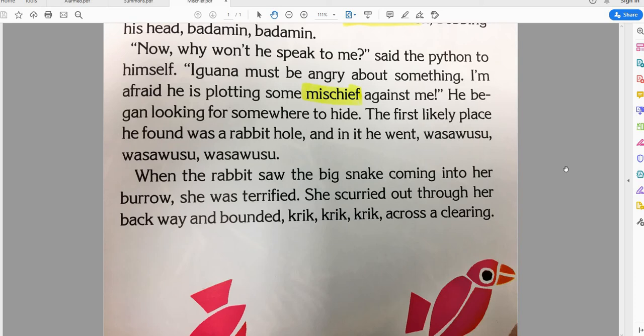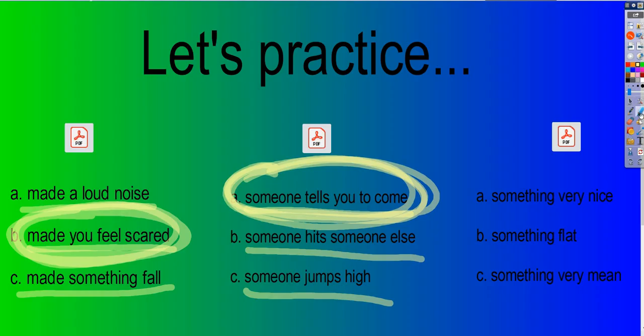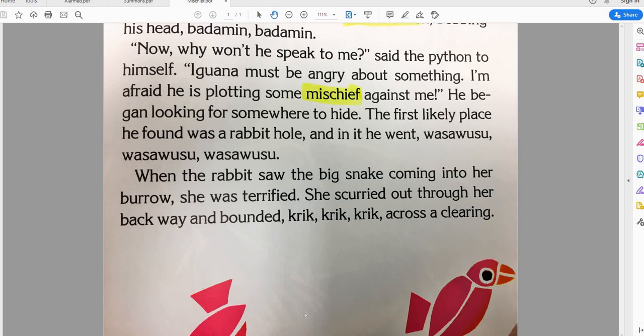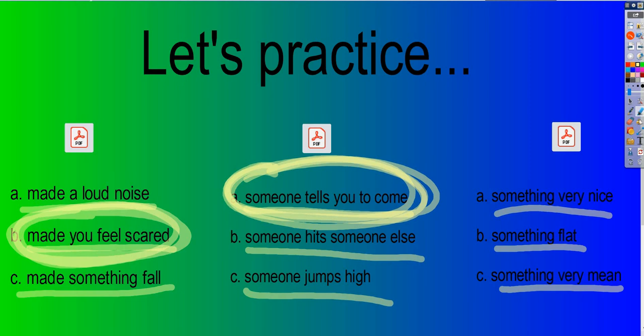I wonder what mischief could be. Let's look at our choices here. We've got something very nice, something flat, or something very mean. So in our story, the iguana didn't speak to the snake, and it made him think that the snake was angry at him and that he was plotting or planning some mischief against him. Like he was going to do some mischief to him. So I wonder what mischief could be if the snake thinks that he's mad and he's afraid he's going to do some mischief. So do you think that would be something very nice?